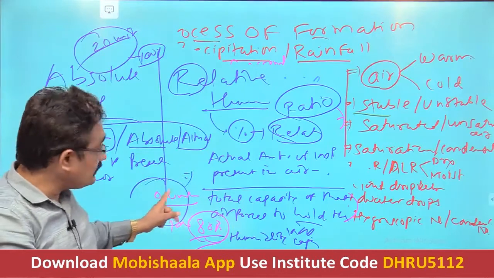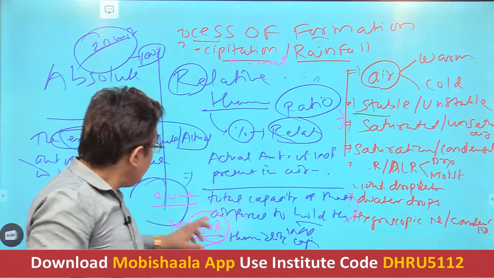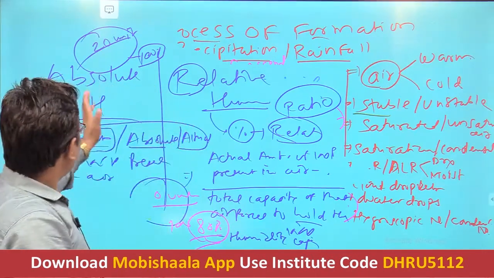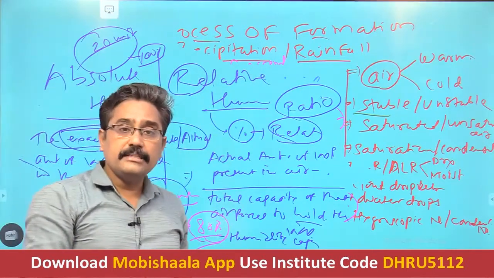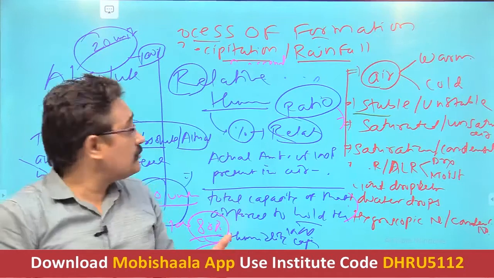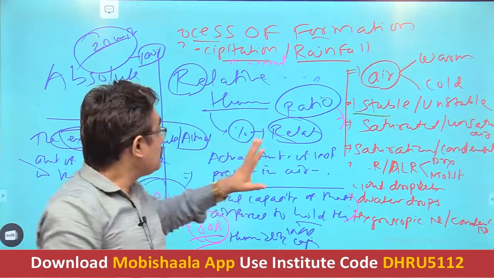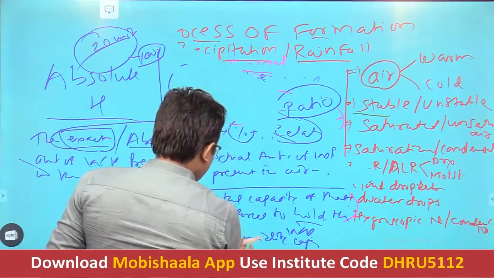If it is 80 actual amount, then it will be 80%. So getting it? These are the two terms that we need to understand, absolute humidity and relative humidity. As far as weather or human health is concerned, both relative humidity and absolute humidity are important terms.